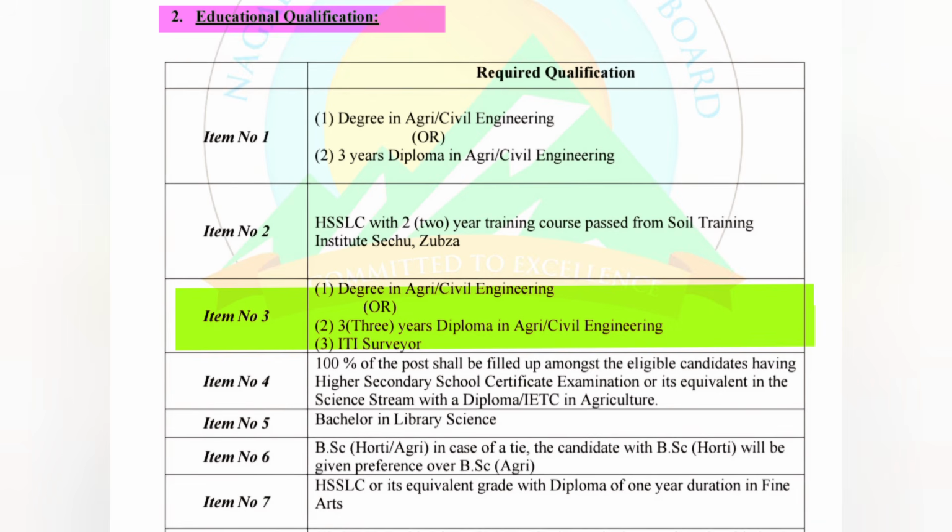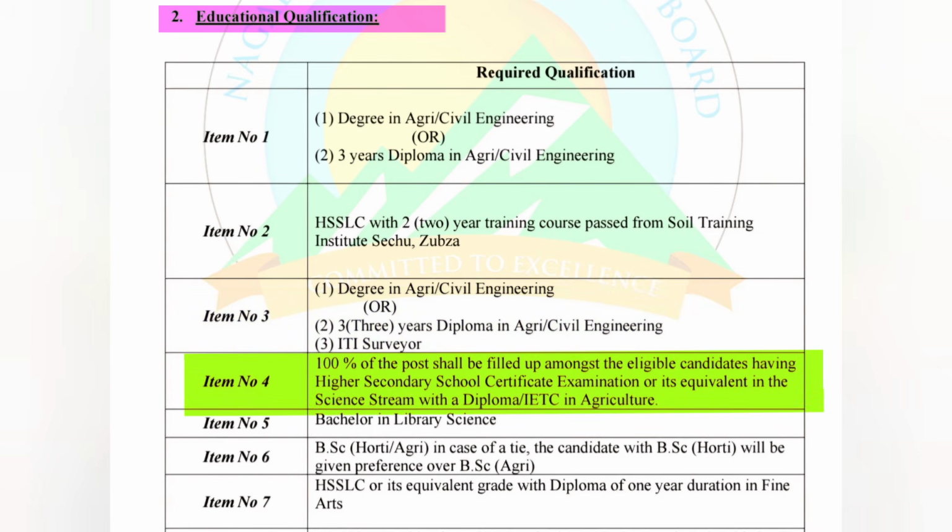The required educational qualification is degree in Agri or Civil Engineering or 3 years diploma in Agri or Civil Engineering. And in third, we have ITI Surveyor. Now proceeding on to item number 4, which is Agriculture Field Assistant.